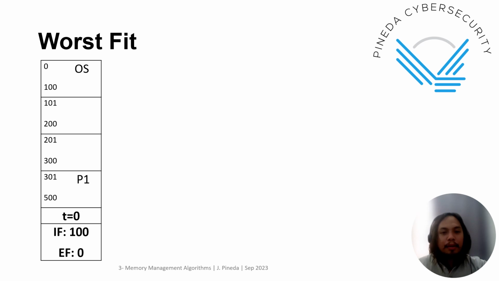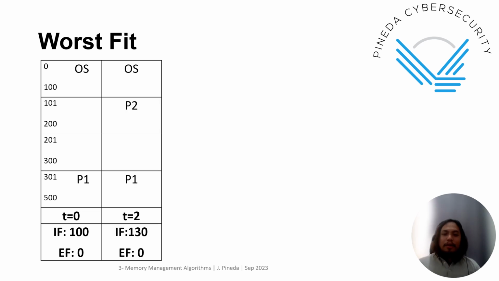All right. Now let's simulate worst fit. So at time zero again, P1 arrives in the ready queue, and then will be placed in the memory and executed. You have an internal fragmentation of 100, because in worst fit it traverses the RAM and will choose the one with the highest internal fragmentation.